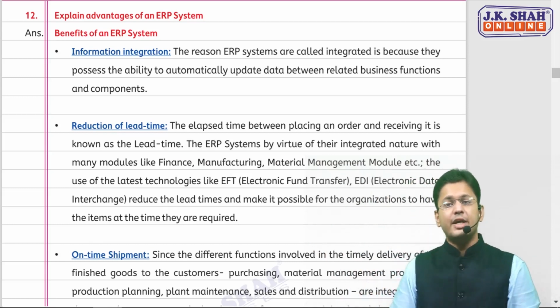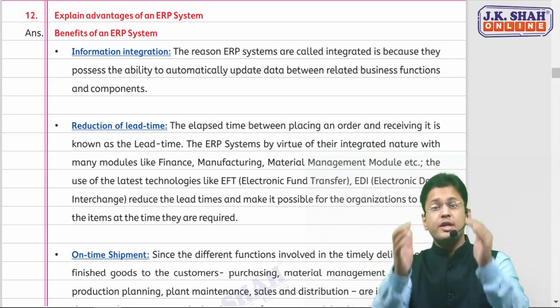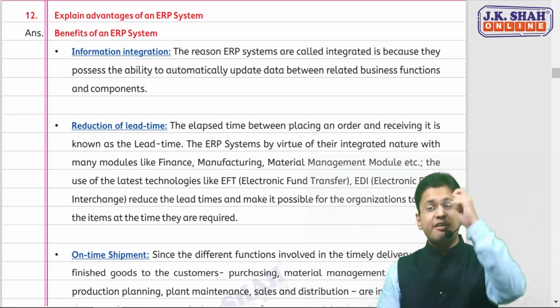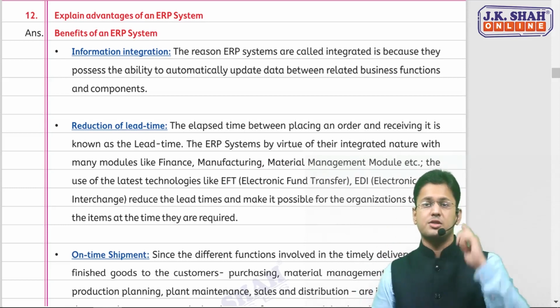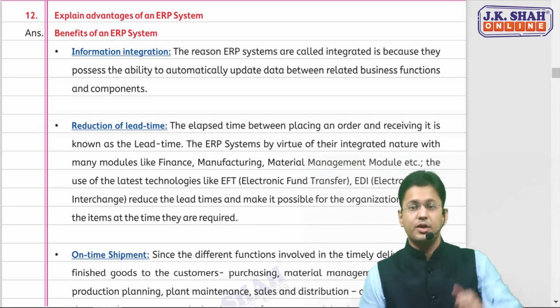What is the advantage of using this ERP system? And again, there's no need to cram anything. Everything is based on certain logics. If you can go with that logic, you can easily grab all the points. The first one.